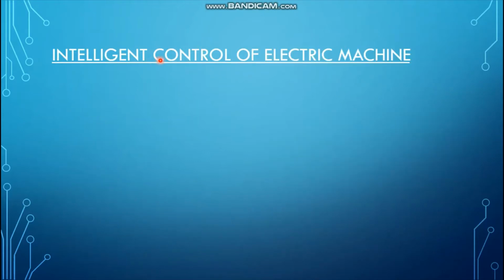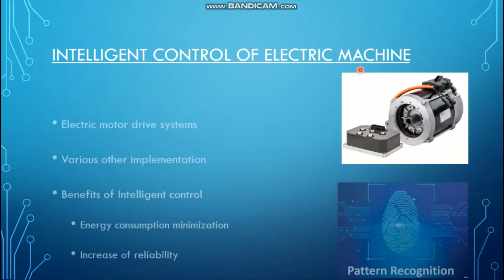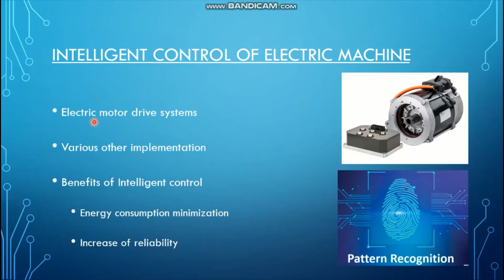Now coming to the intelligent control of electric machines. Here we talked about electric motor drive systems. An electric motor drive system is a system which controls the motor, right? It works by controlling the speed, torque, and commutation if applicable, and various other parameters, right? In this section we talked about implementing intelligent control of electric machines, right?